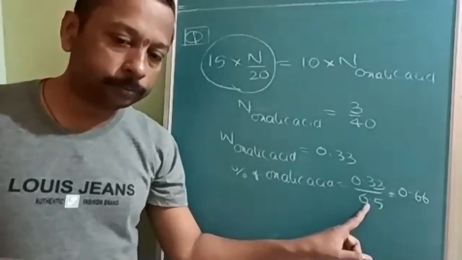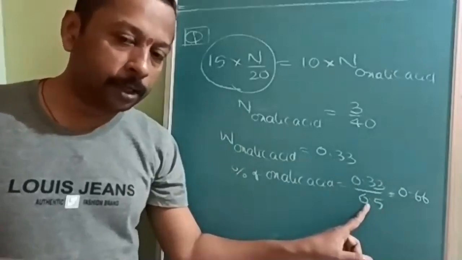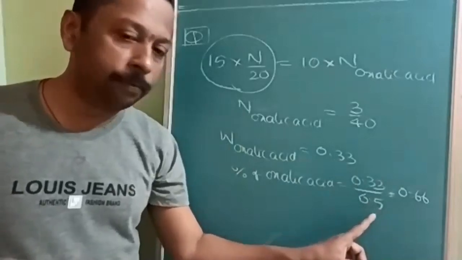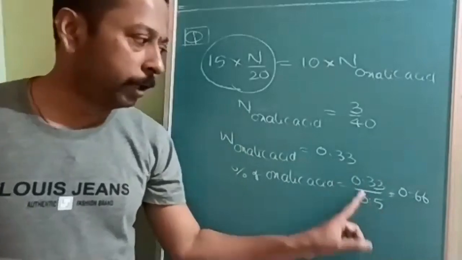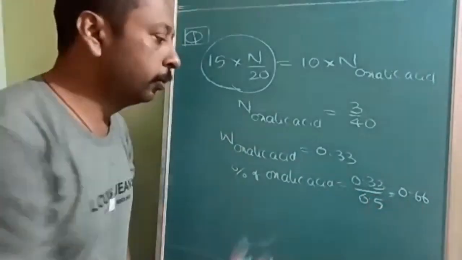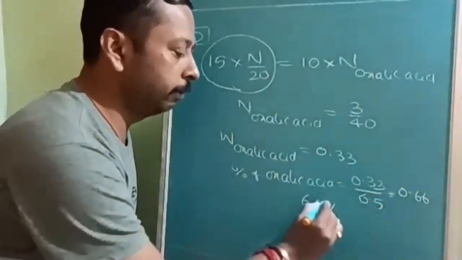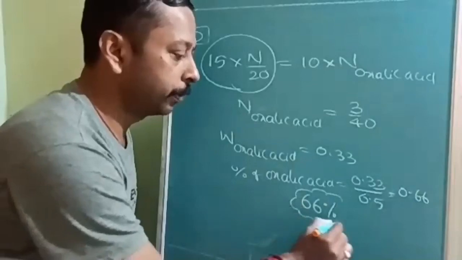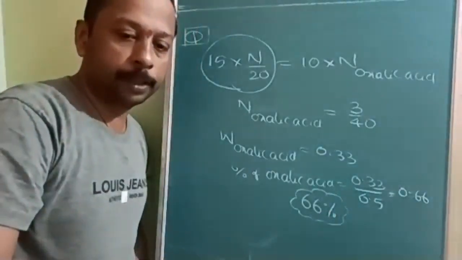So the percentage of oxalate in the total 0.5 mixture: 0.33 divided by 0.5 gives a ratio of 0.66. If I take it as a percentage, it will be 66 percent.